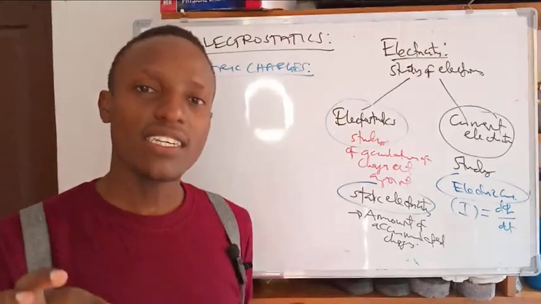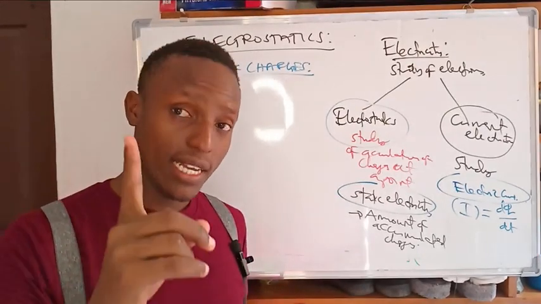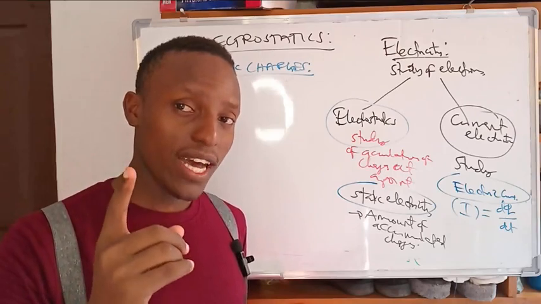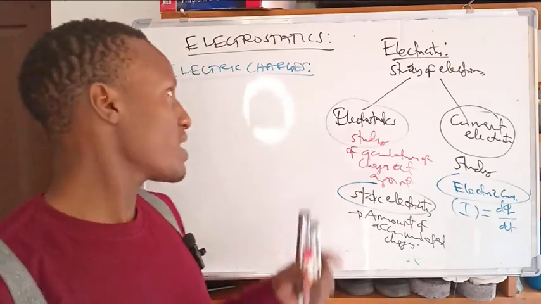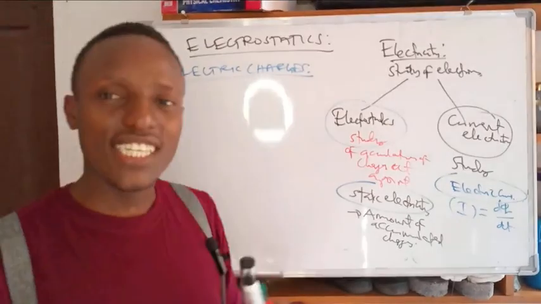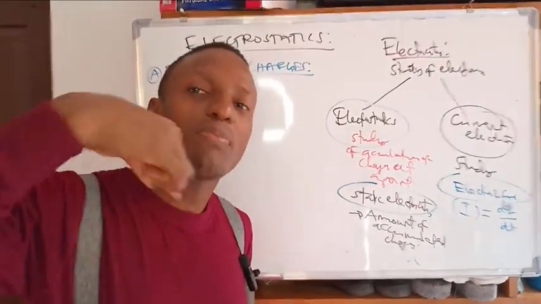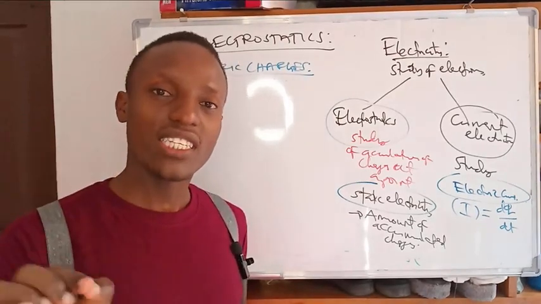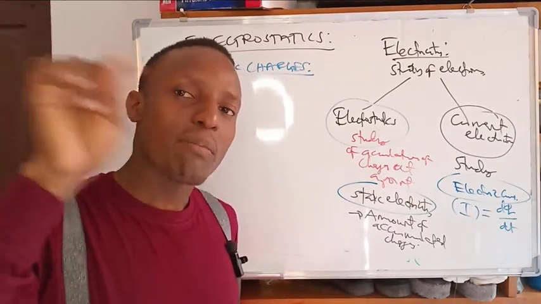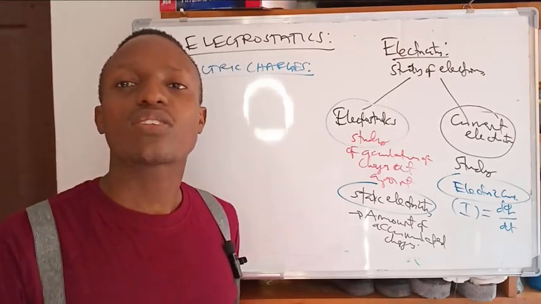It's a property of a fundamental particle, meaning the fundamental particles of an atom can be electron, proton, or neutron. So the electric charge is the property of a fundamental particle of an atom. The origin of the charge comes from the fundamental, subatomic particles of the atom.